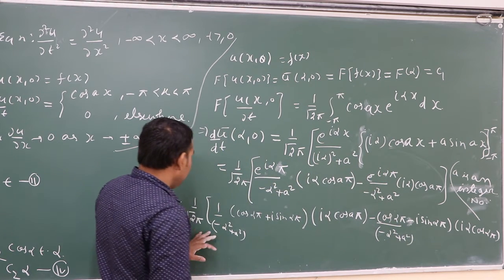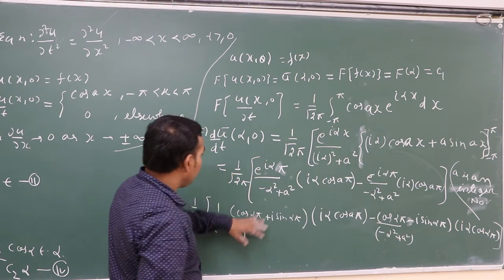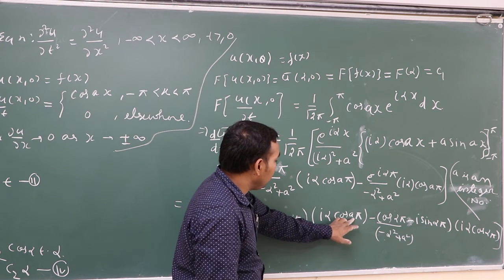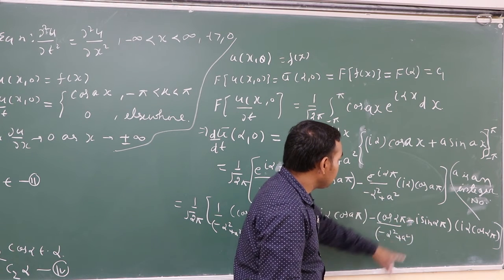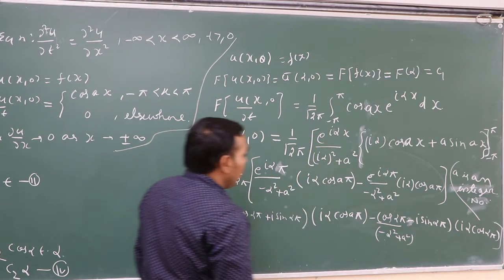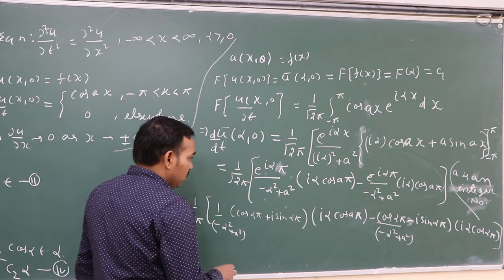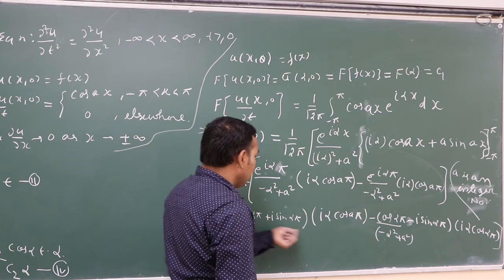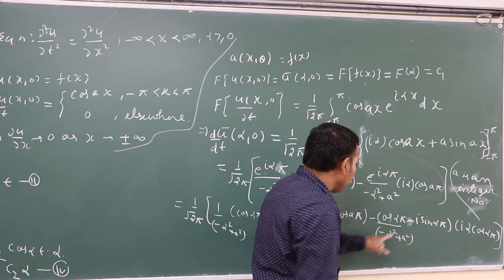Means simply expand: cos alpha pi plus i sin alpha pi, i alpha cos a pi, minus cos alpha pi minus i sin alpha pi, upon minus alpha square plus a square.